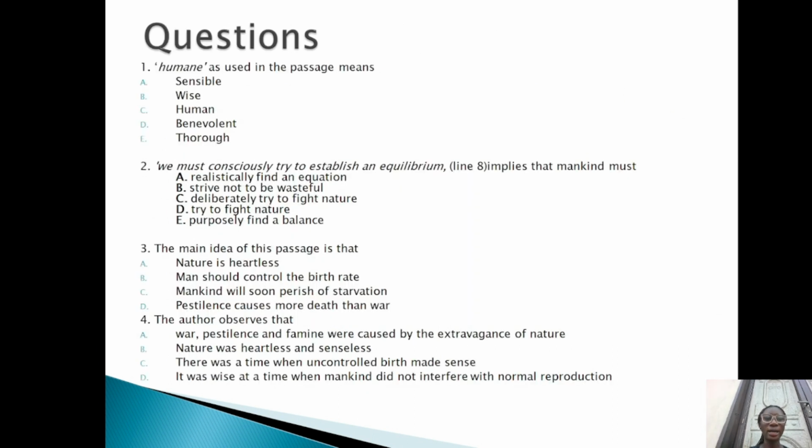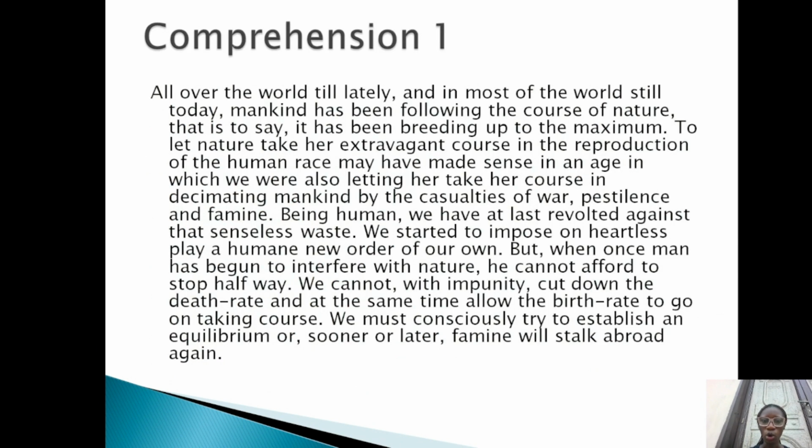Now, based on the passage, usually humane would mean benevolent. It will mean kind. It will mean being good. But humane here means wise. B, wise. So you see that this whole discussion is about how man should be wise enough to not let nature take its course on birth rates.